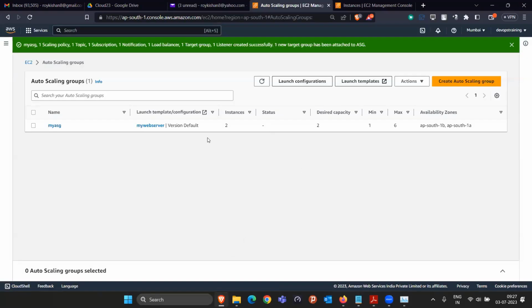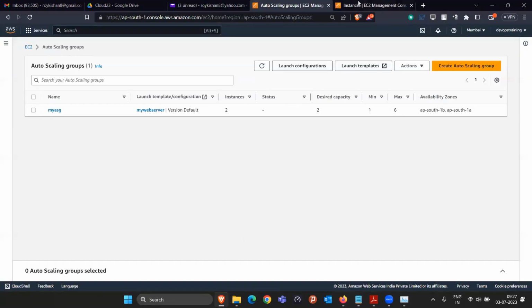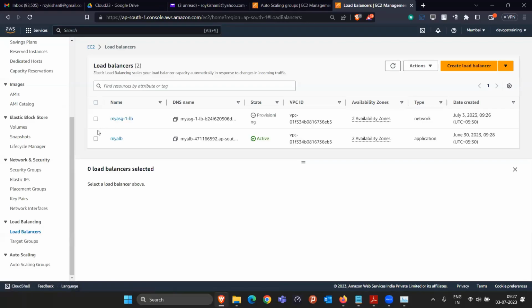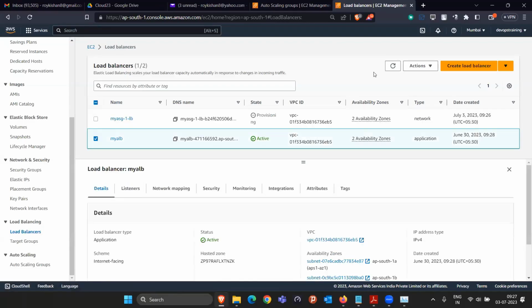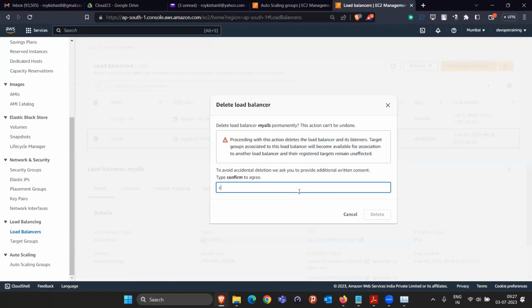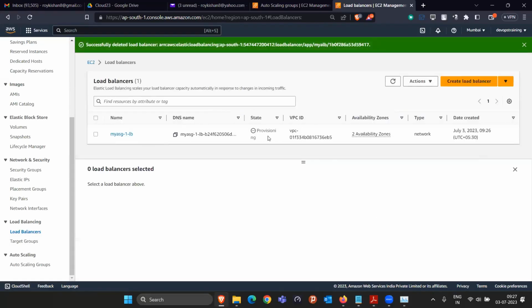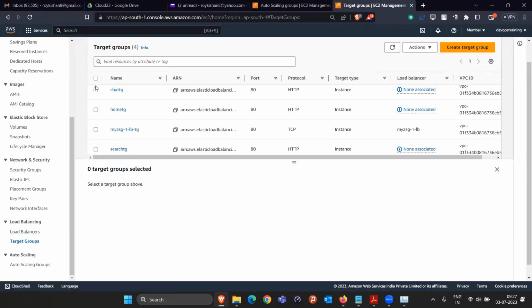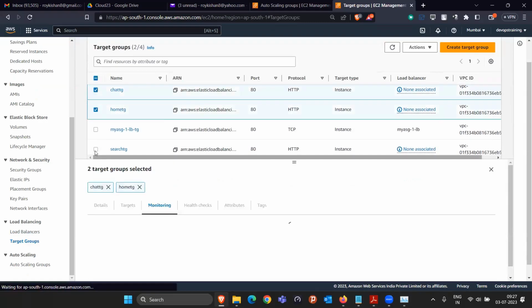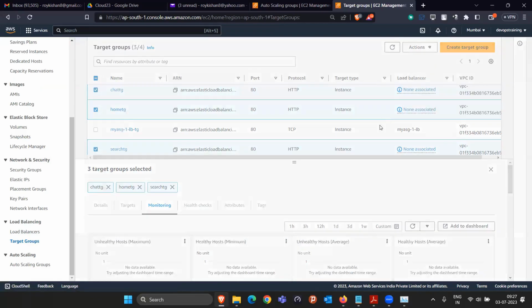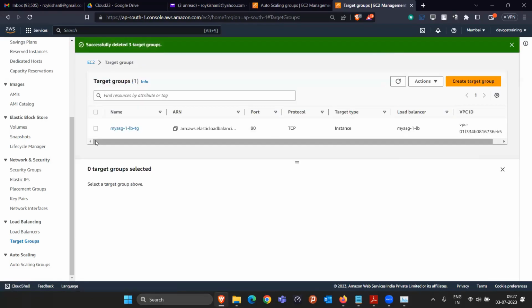Meanwhile, we've done this, 2 instances running perfectly fine. And this AutoScaling group itself created the load balancer also, with this particular name. Let me delete this, my ALB. This was our previous one. They are currently in the provisioning state. Why are they in the provisioning state? Because currently in the target group they are not healthy. So let me delete the previous target group which we created manually in the last class. So we have this target group.